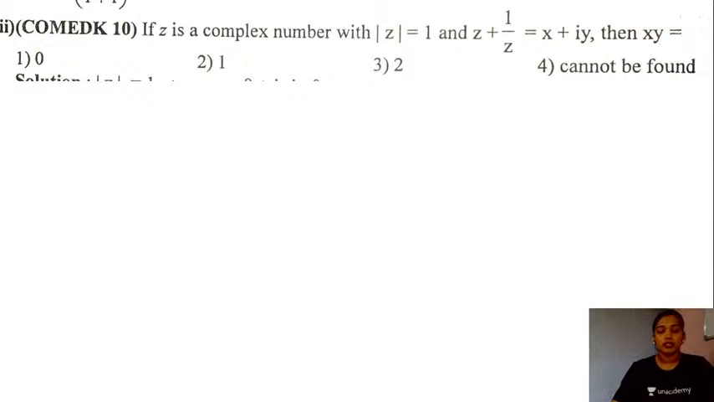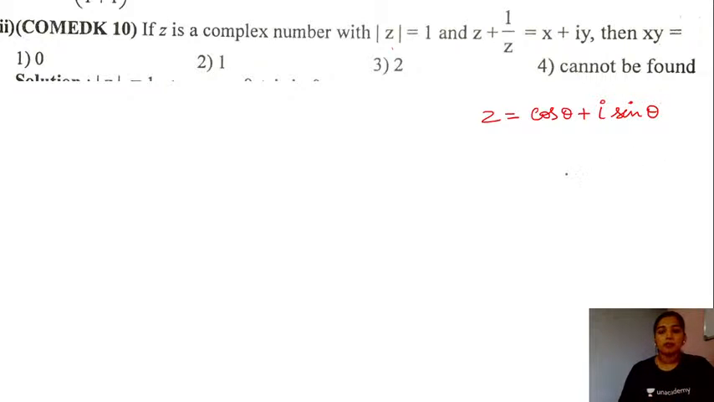So this is the next question now. If z is a complex number with modulus of z equal to 1 and z plus 1 by z is equal to x plus iota y, then what will be the value of x into y? Okay, since the modulus of z is given as equal to 1, we will take the complex number in the polar form. We will take z as cos of theta plus iota times sine of theta here in this case.